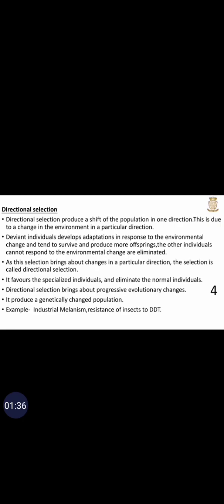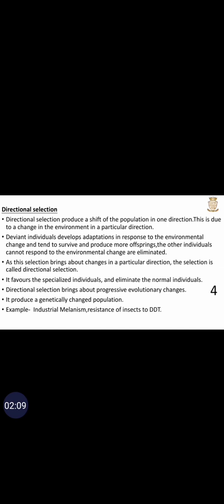Second one is directional selection. Directional selection produces a shift of the population in one direction. This is due to change in the environment in a particular direction. Deviant individuals develop adaptation in response to environmental change and tend to survive and produce more offspring. The other individuals that cannot respond to the environmental changes are eliminated. As this selection brings about changes in a particular direction, the selection is called directional selection.